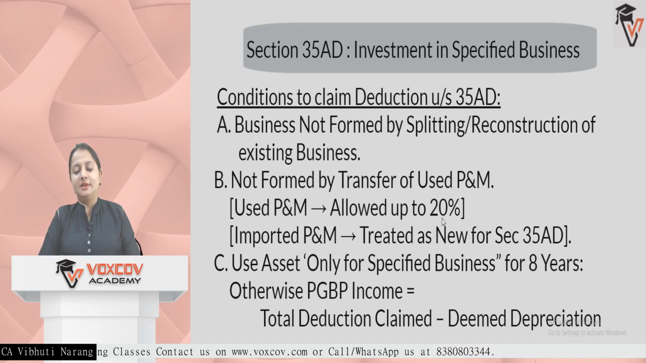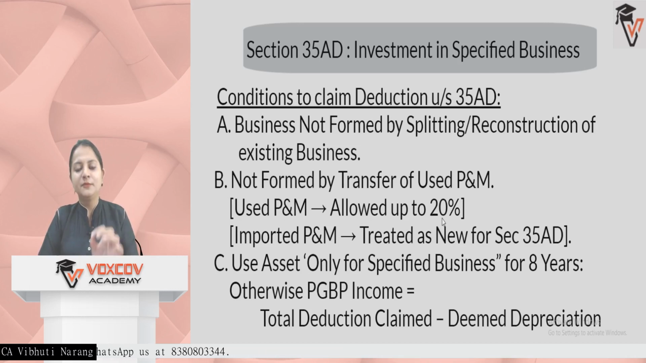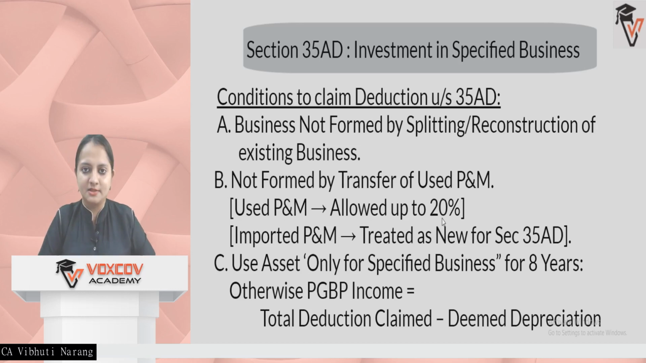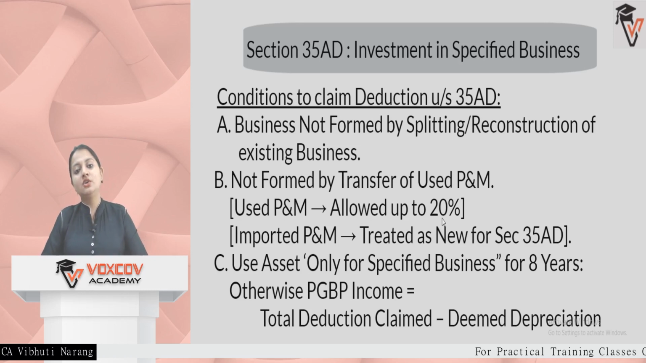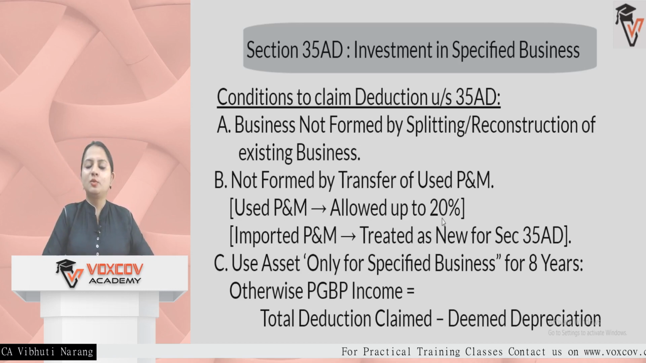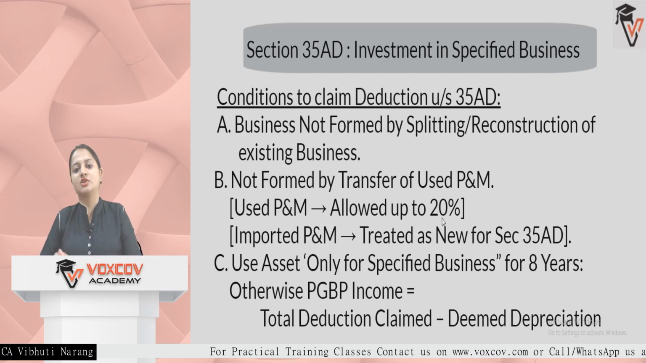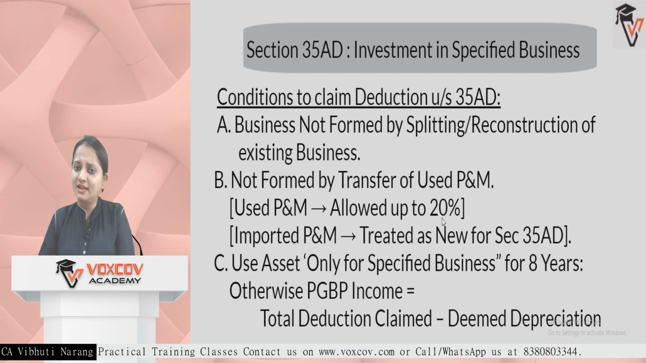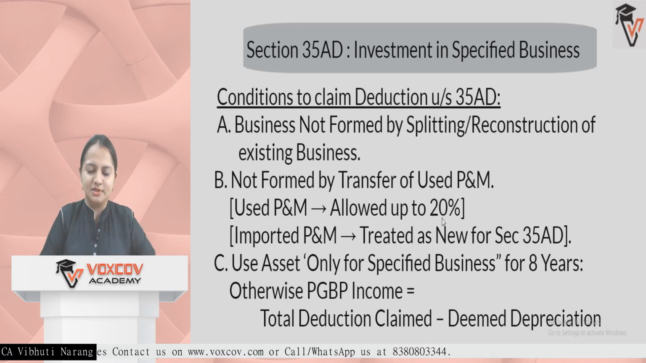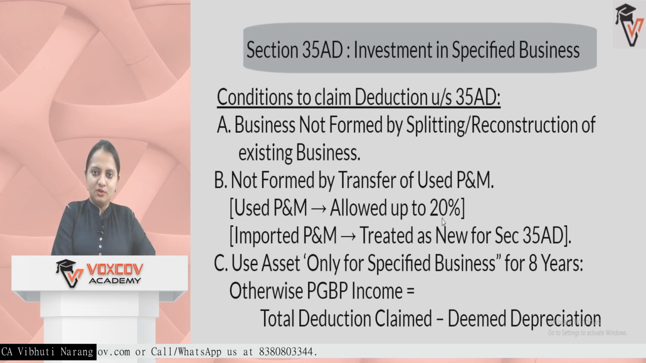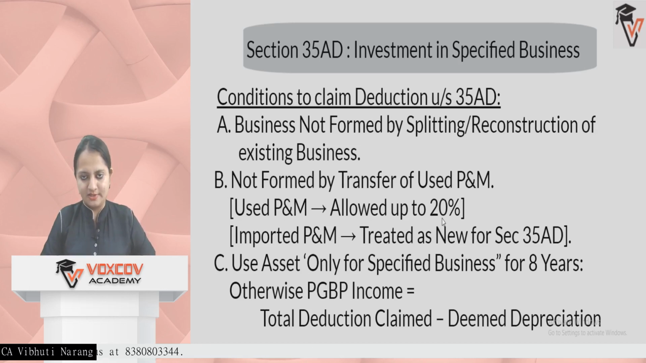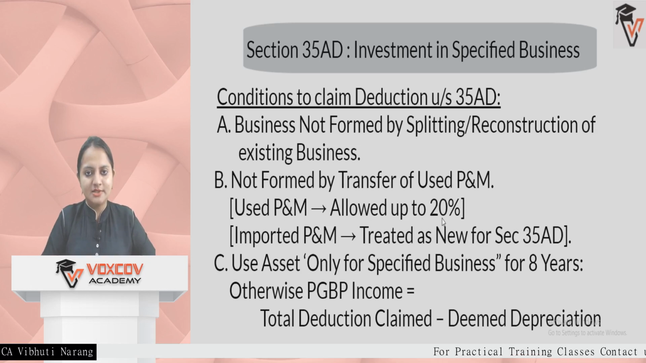There is also a concept that the asset which is being used for the specified business should be held for 8 years in the same business. There are cases where an SSE is doing a specified business and a non-specified business also. He may be into production of fertilizer, he may be into production of cotton or textile, or any other thing which is not a specified business. He may use the plant and machinery used in the specified business for the non-specified business. So there is a lock-in period of 8 years. For 8 years that asset needs to be used in the specified business.